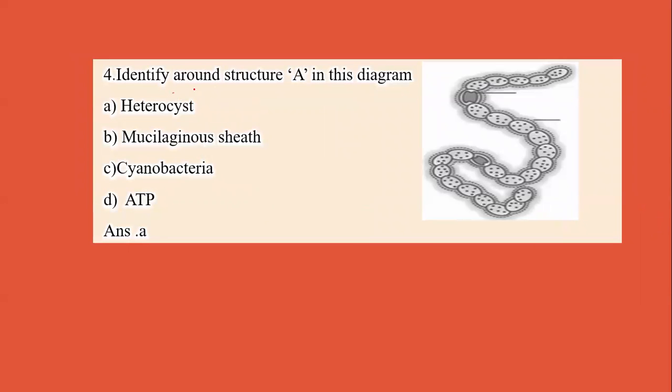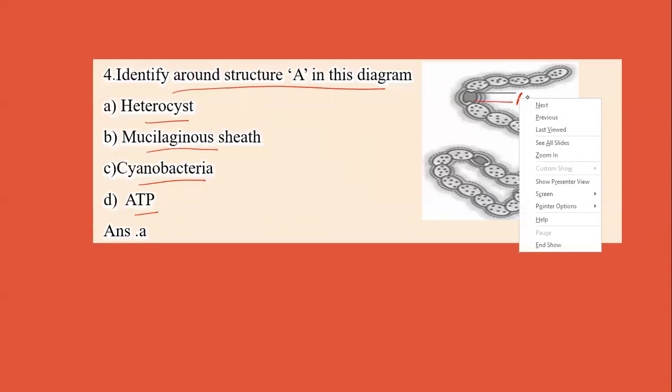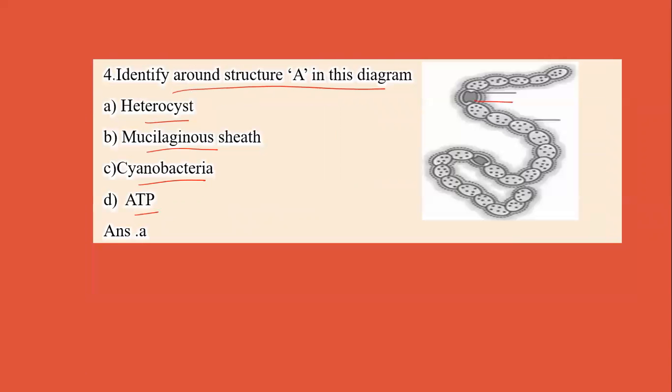Next question is, identify the structure A in this diagram. The options are heterocyst, mucilaginous sheath, cyanobacteria or ATP. Now by looking at the diagram, we can say that this is A and it is heterocyst.